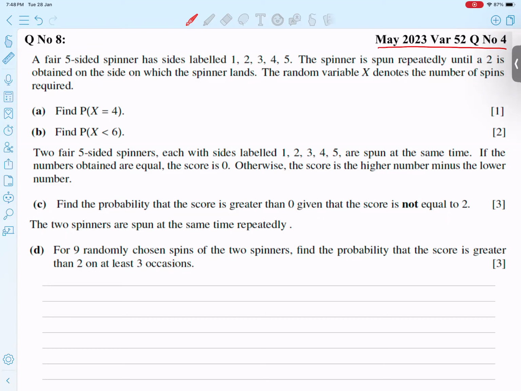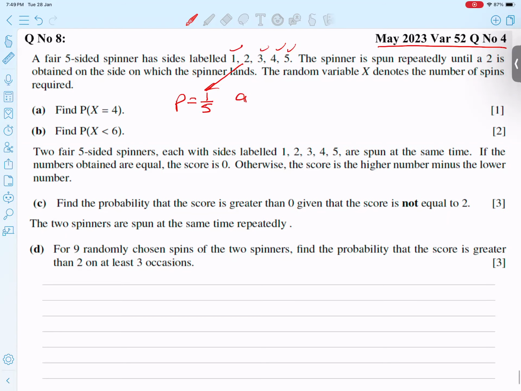Okay, what is the question? A fair five-sided spinner has sides 1, 2, 3, 4, 5. The spinner is spun repeatedly until a 2 is obtained. It means my concern is 2. So the probability of favor is very simple, 1 out of 5, and not favor is naturally 4 over 5. He says X represents the number of spins required to get this.